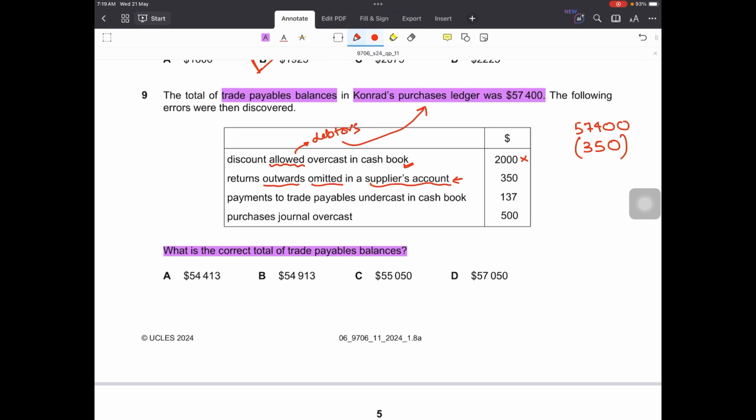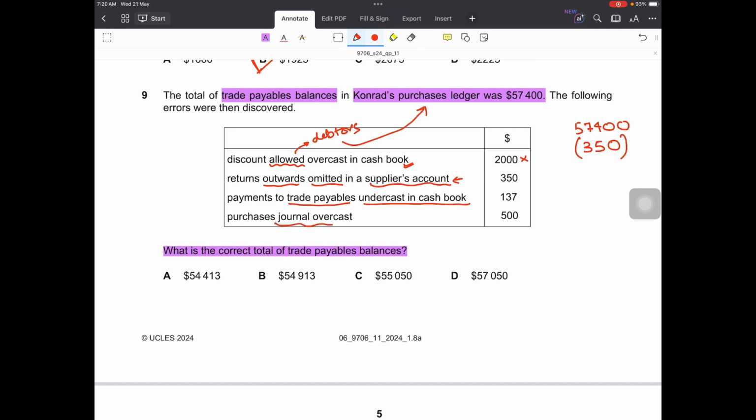That is why. Number 3 is payments to trade payables undercast in cash book. So while recording the payments in the cash book, we have made a mistake. We under-recorded that payment by 137. But do you think that this error should also be corrected in the purchases ledger? No, it won't be. Why? Because again the problem is in the day book of original entry. In the day book, the error hasn't been carried forward in the purchases ledger. So there is no problem in the purchases ledger. This error won't be corrected.